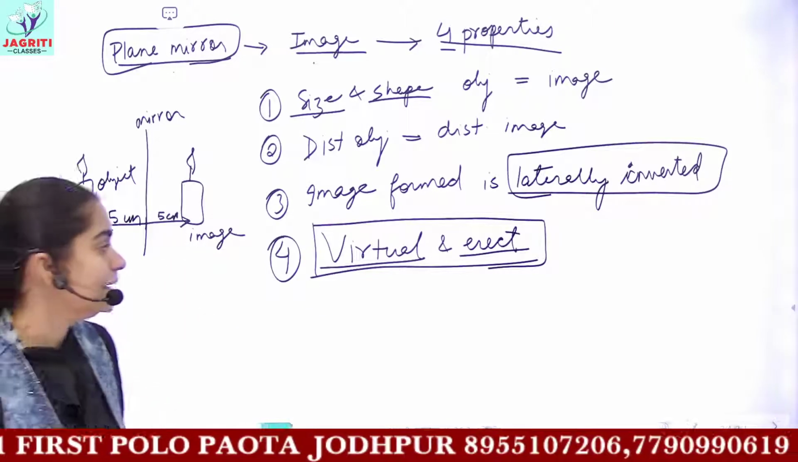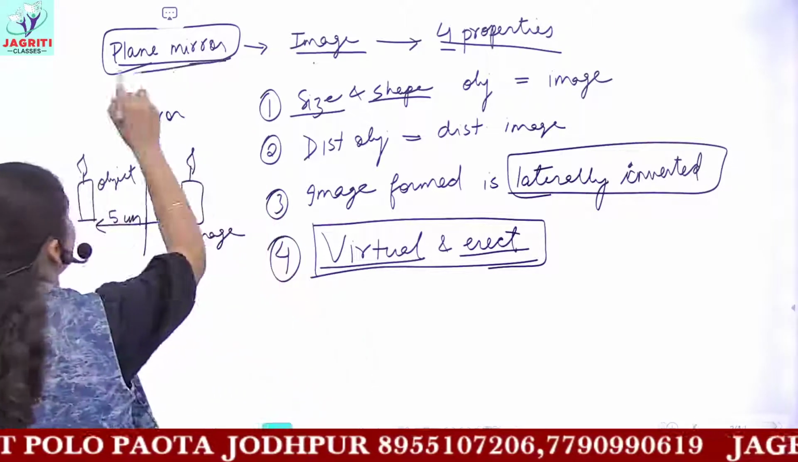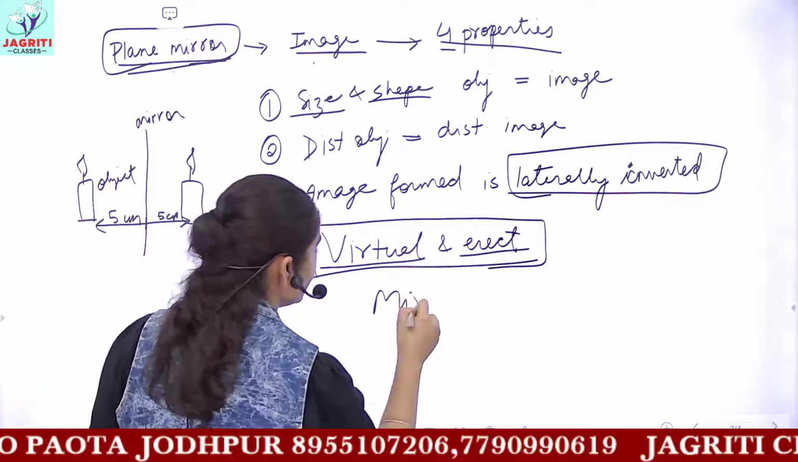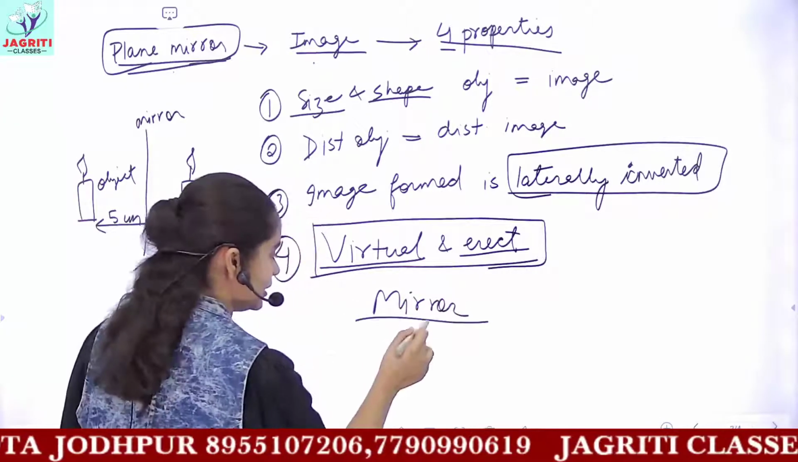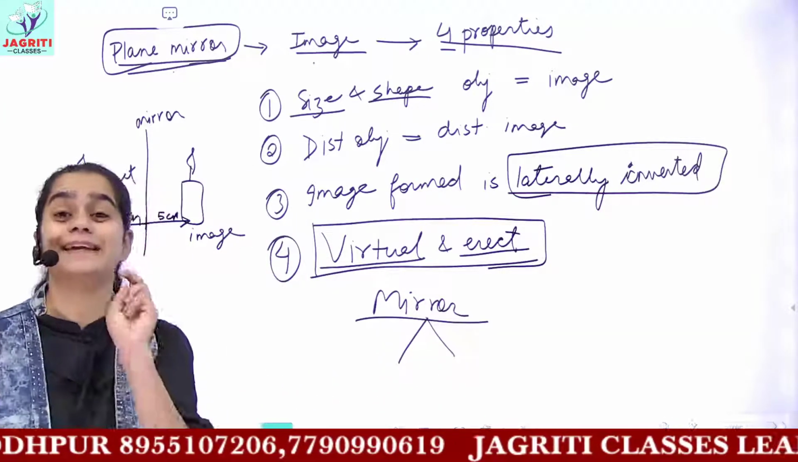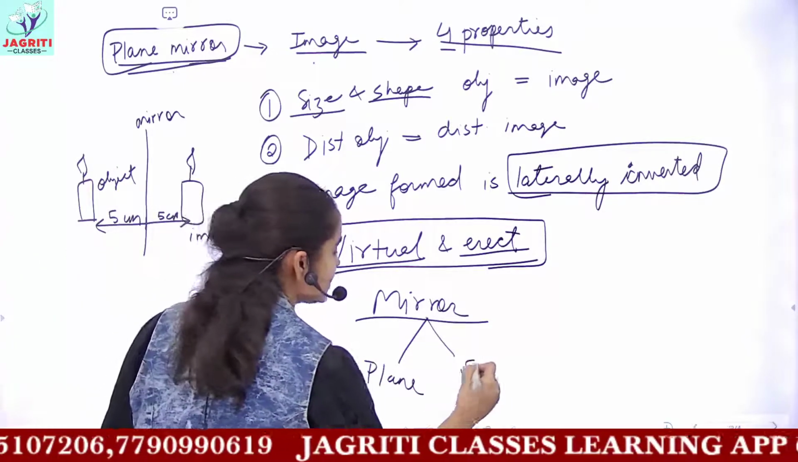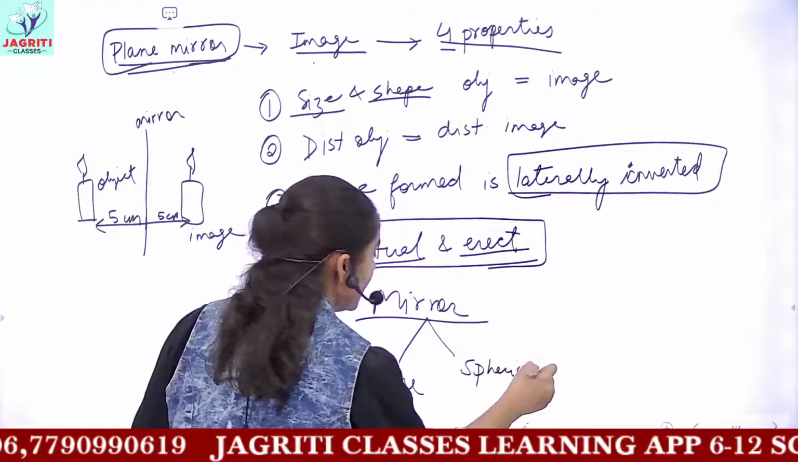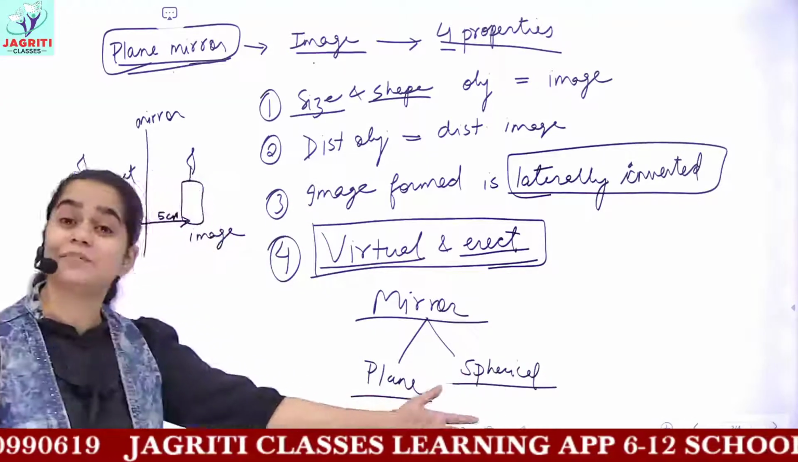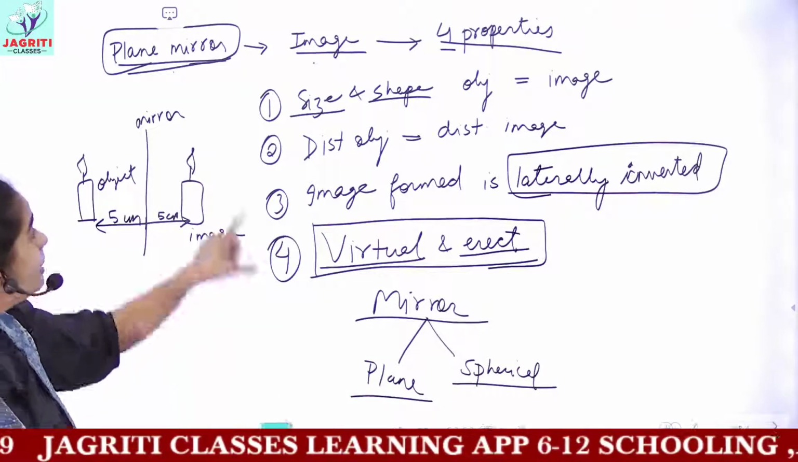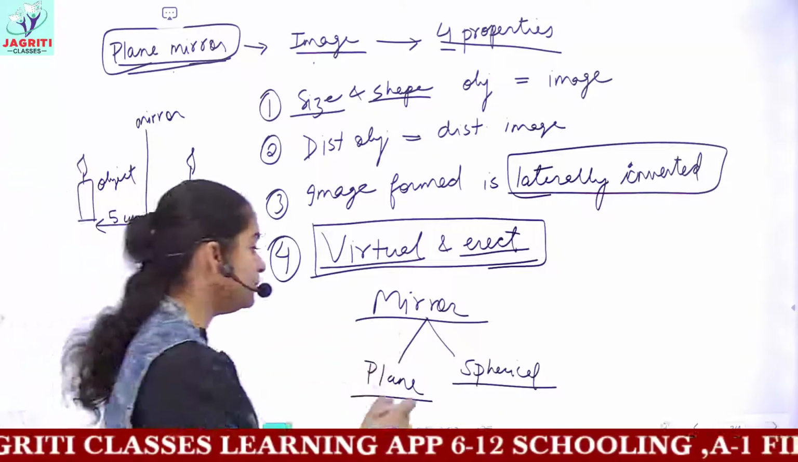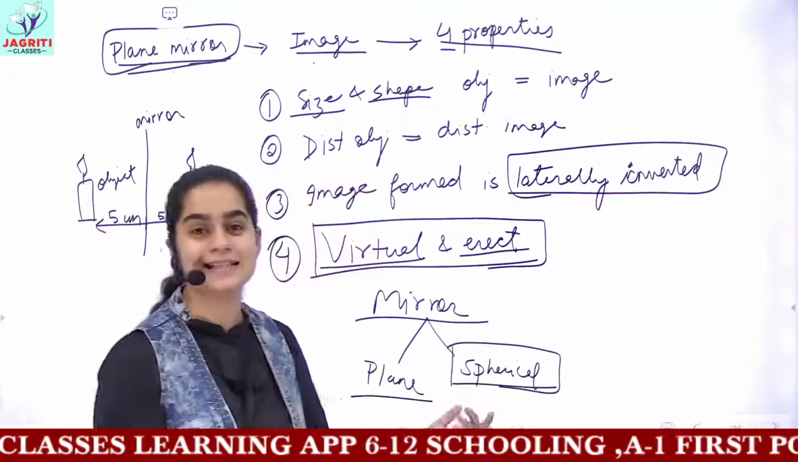Now firstly, this completes the first kind of mirror, that is, I divided mirror as any smooth polished surface. You have 2 categories of mirror. The first one was plane mirror, and the next I told you was spherical mirror. I already discussed what you understand by spherical and plane mirrors. Plane mirrors we have completed. Now we'll be moving on to the spherical mirrors in this class.